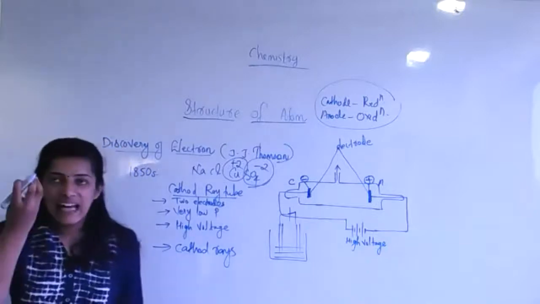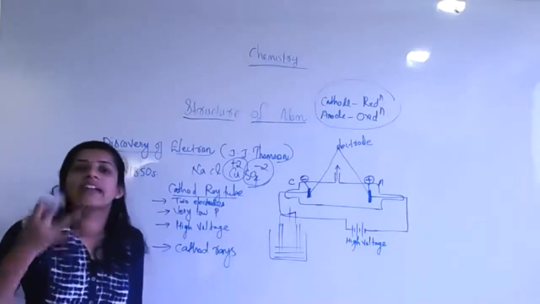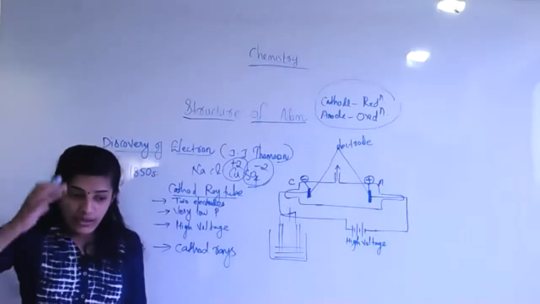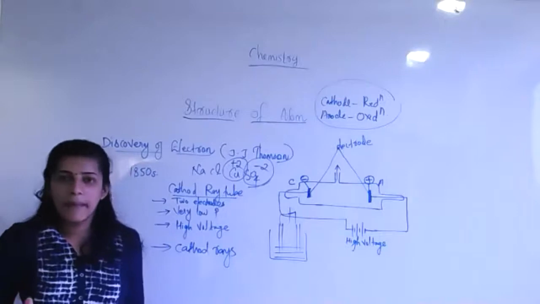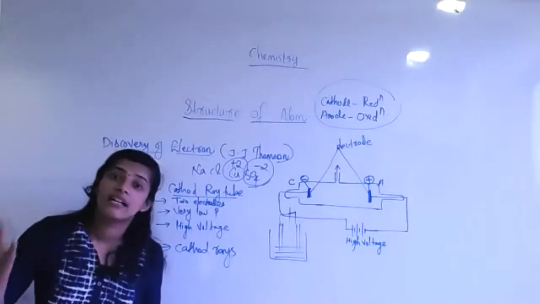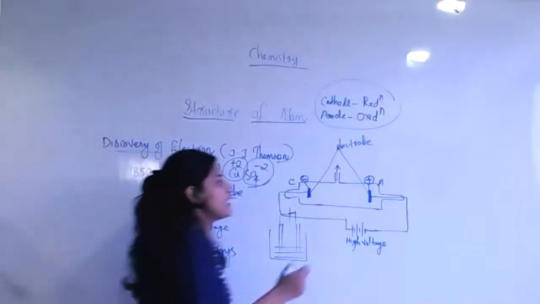Because the generated rays cannot be seen with the naked eye. They are actually colorless. So for getting good information about the rays, we use a special kind of screen called a zinc sulfide screen.